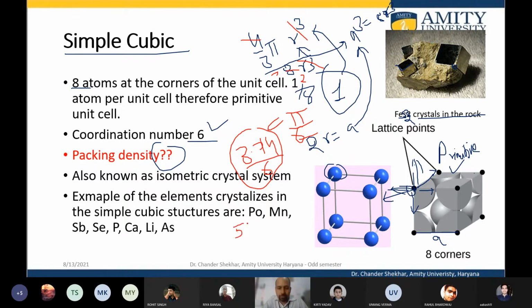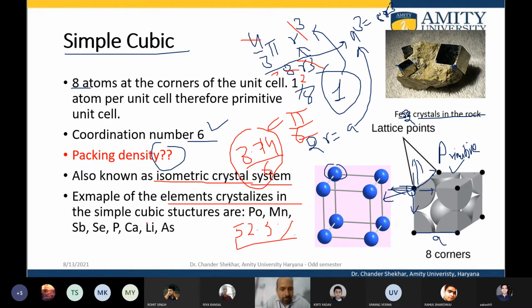So 52.3 is the packing density. This much percent of the volume is occupied, and this is also known as the isometric system, because each corner is symmetric, and from each corner you have the identical surrounding.